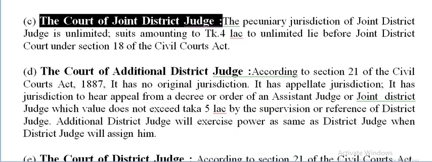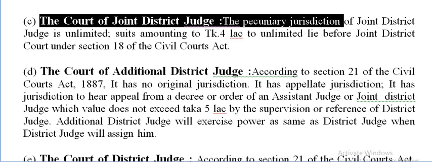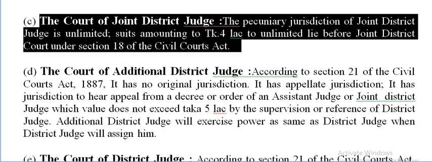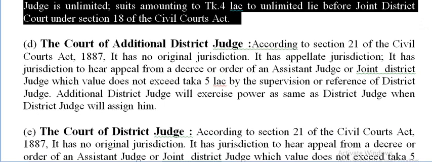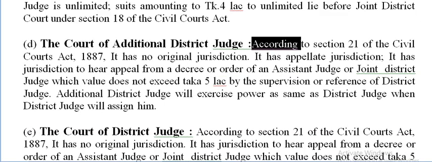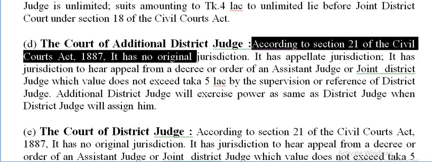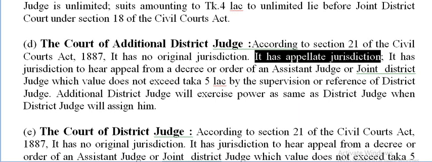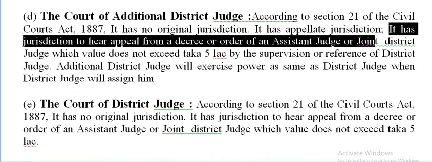And the courts of joint district judge. The pecuniary jurisdiction of a joint district judge is unlimited. Suits of Taka 4 lakhs to unlimited lie before the joint district court under Section 18 of the Civil Courts Act. Okay, next, the Court of Additional District Judge. According to Section 21 of the Civil Courts Act 1887, it has no original jurisdiction. So from this we can understand that the additional district judge has no original jurisdiction. It has appellate jurisdiction only, or revisional jurisdiction.